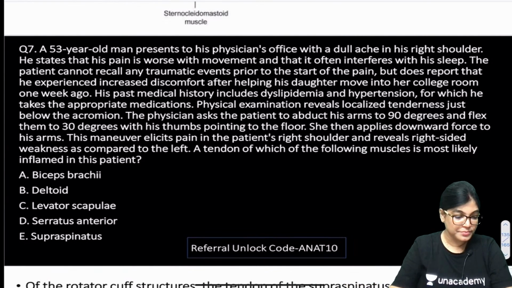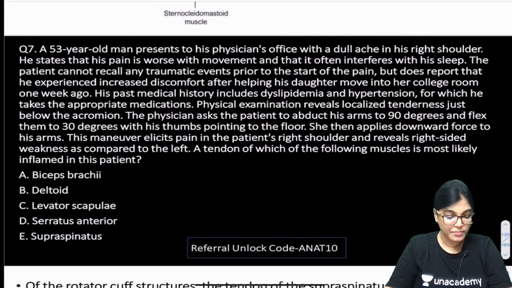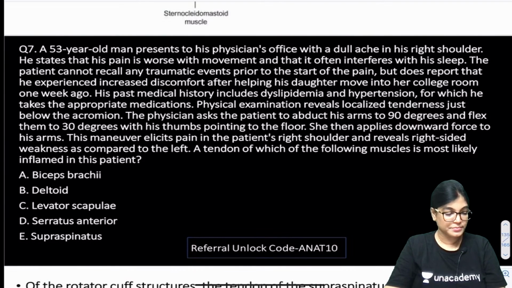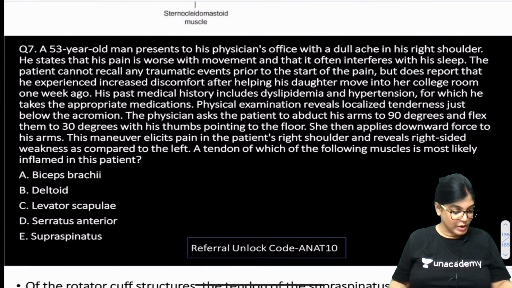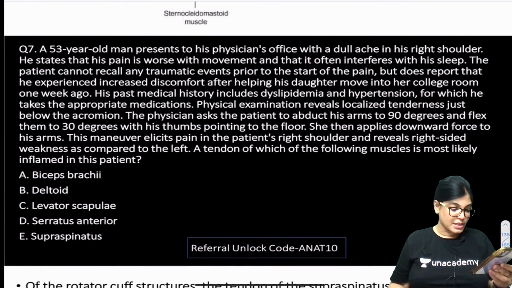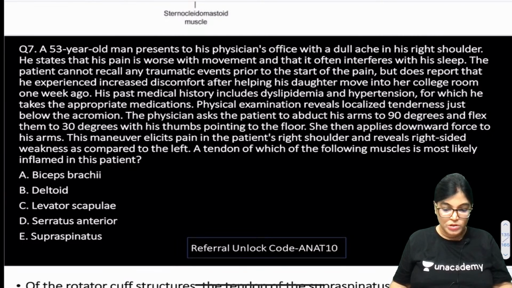Okay, Sam is telling B. Only Sam has given the answer. Sujata is also telling B. So both Sujata and Sam are telling B. What about others? Sujata and Sam are telling B, so I am waiting for others, otherwise I will explain the answer.